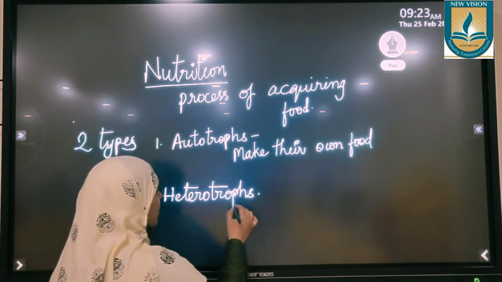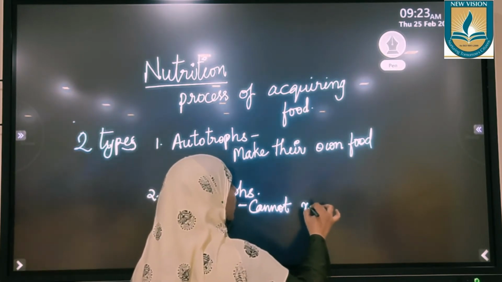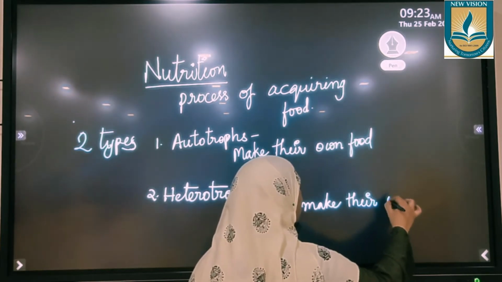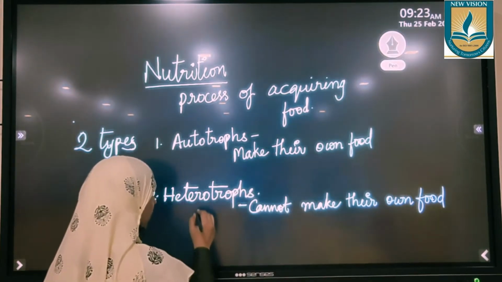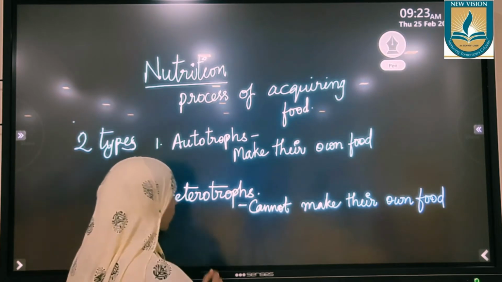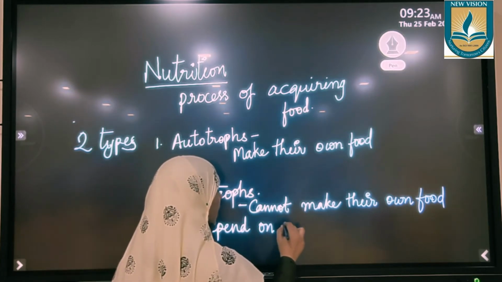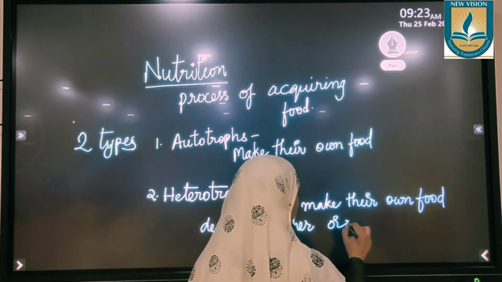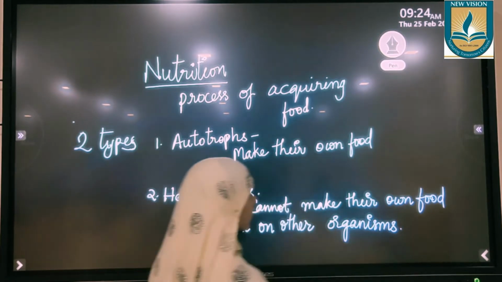So, there are certain organisms which cannot make their own food, but depend on other organisms for their food. Since they cannot make their own food, they need energy, they cannot live without energy. So, they depend on other organisms for their food.